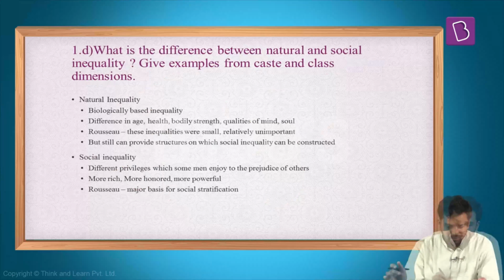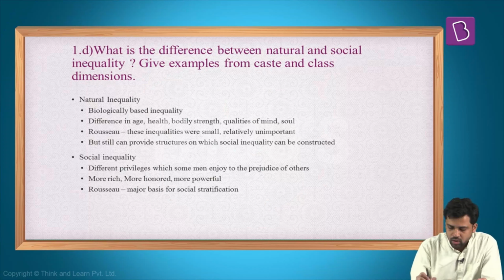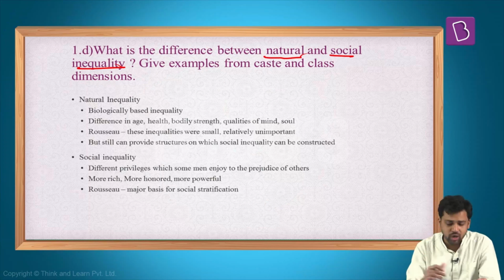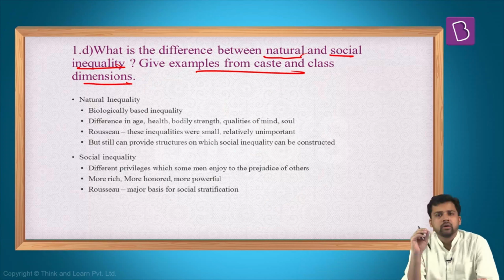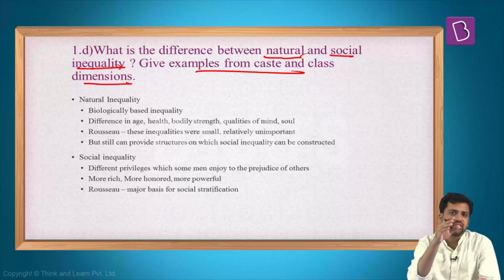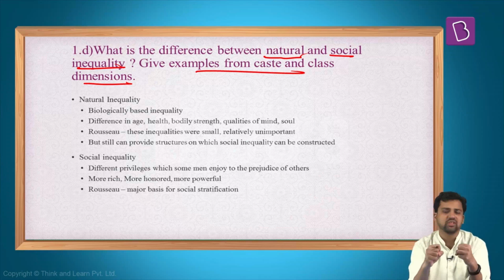Next question, what is the difference between natural and social inequality? Give examples from caste and class dimensions. So here, key terms are natural and social inequality, and then we have to give some examples from caste and class dimensions. Understand what is inequality. For that, you need to understand what are differences. Okay, understanding of differences, inequality, stratification is very important. They're not asking about stratification, so we need to understand what do we mean by differences, what do we mean by inequality.